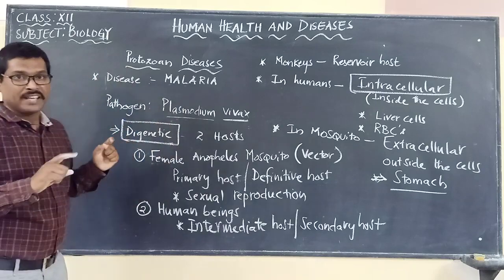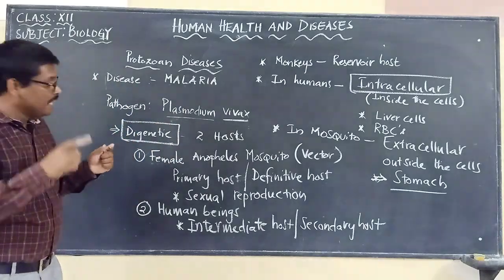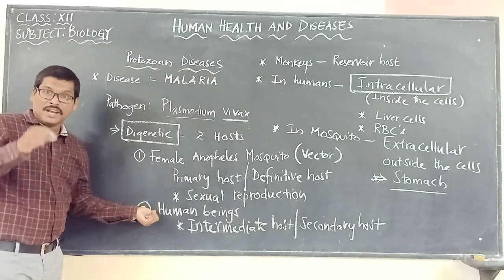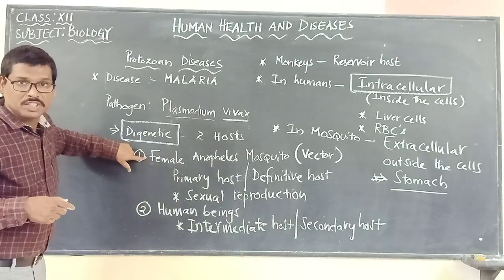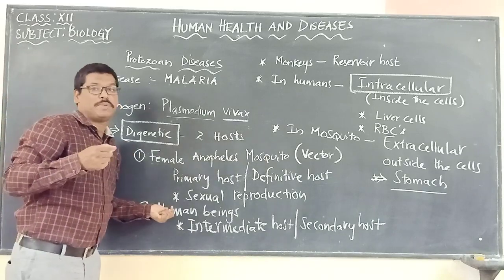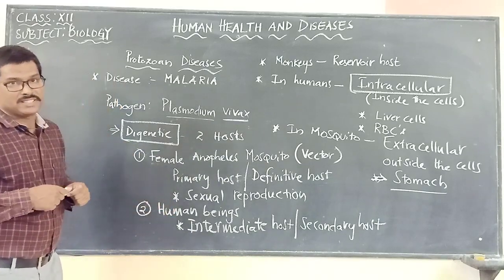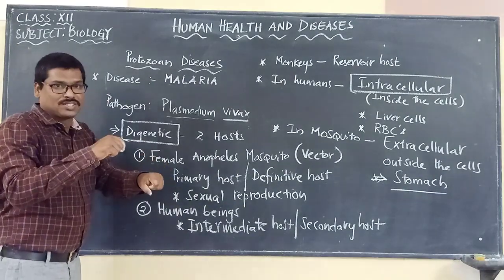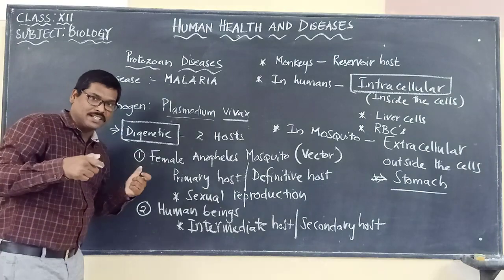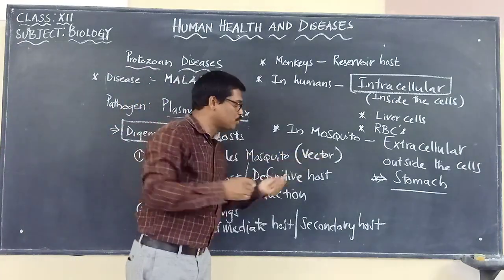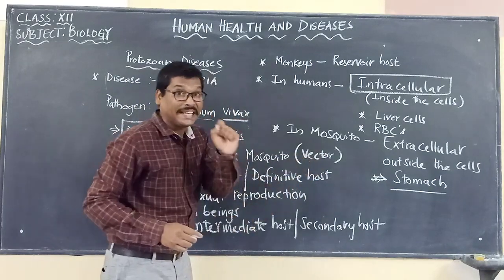And a very important term that we have to remember is that the Plasmodium vivax completes its life cycle in between two hosts, the female Anopheles mosquito and human beings. From the female Anopheles mosquito, the Plasmodium vivax enters into the human beings when it bites a healthy person. So this female Anopheles mosquito is a vector. Vector means carrier.